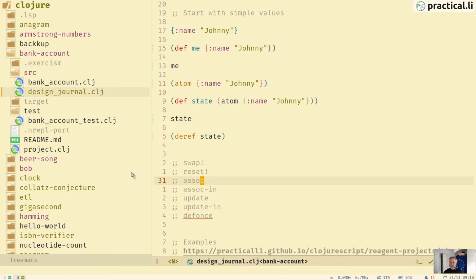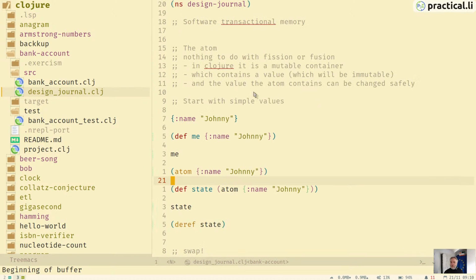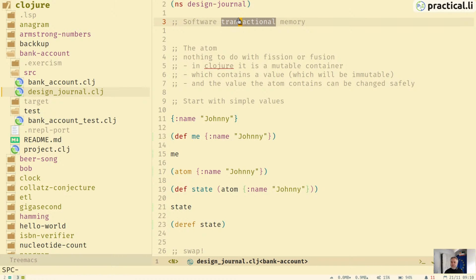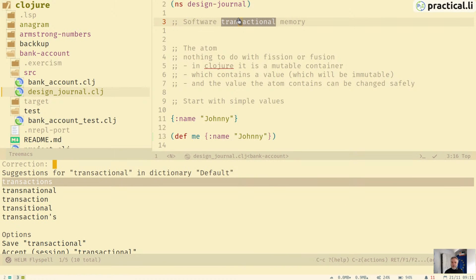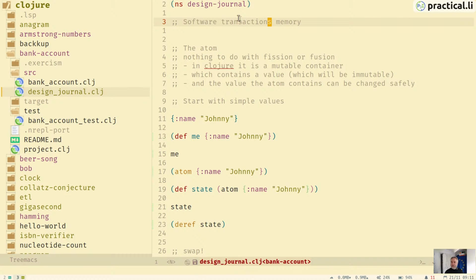Okay. Oh, I can't spell today. There we go. Oh, maybe not. It doesn't like the word transaction on my spell checker. I'll have to add that.